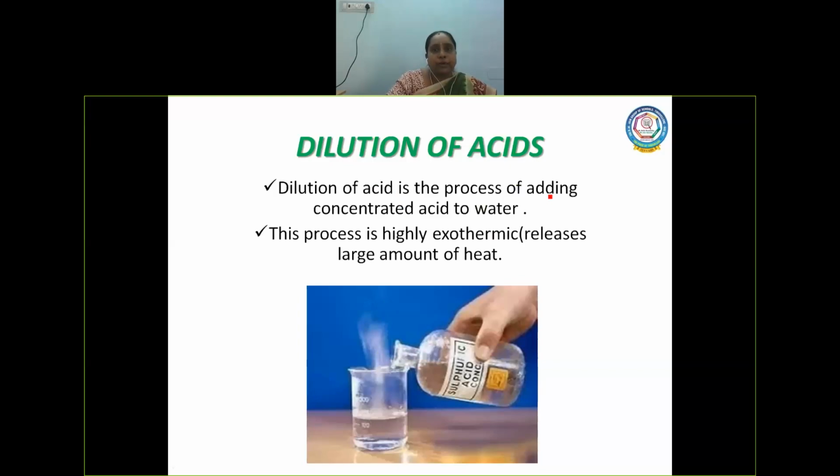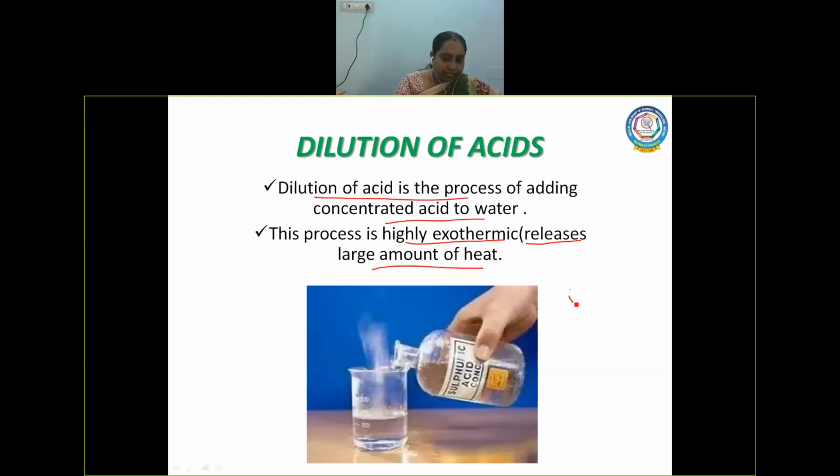Dilution of acid is the process of adding concentrated acid to water, and this process is highly exothermic because a large amount of heat is liberated. How can dilution be done? By adding concentrated acid to water slowly and by constant stirring. These two points you have to remember.